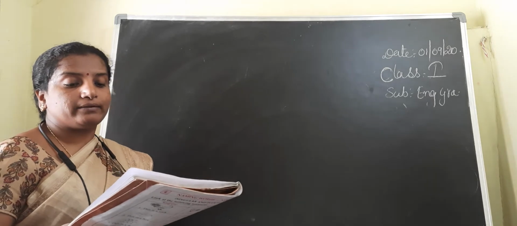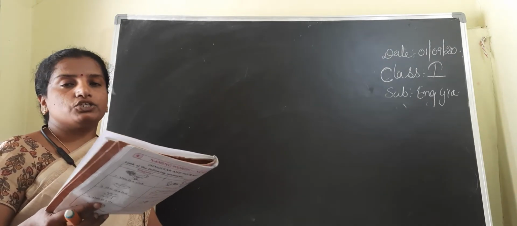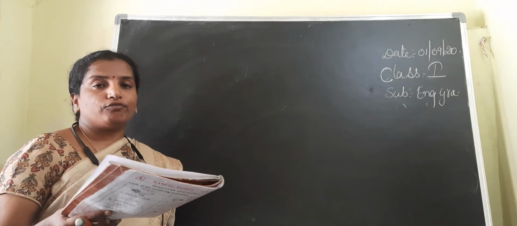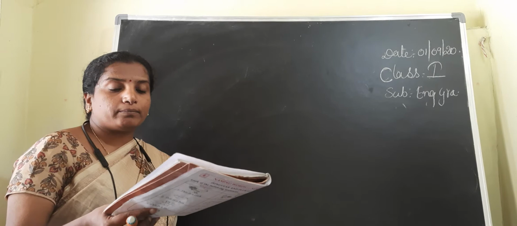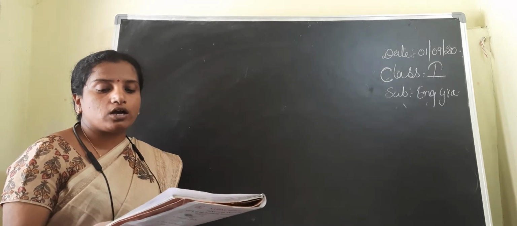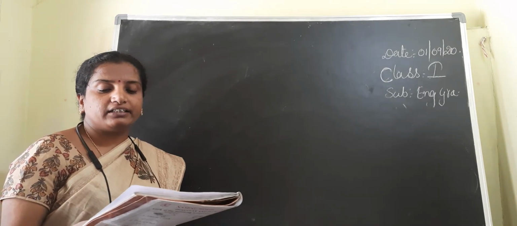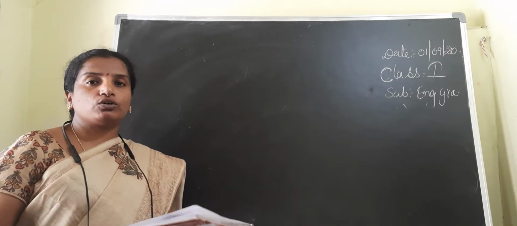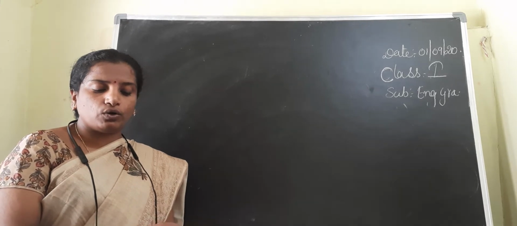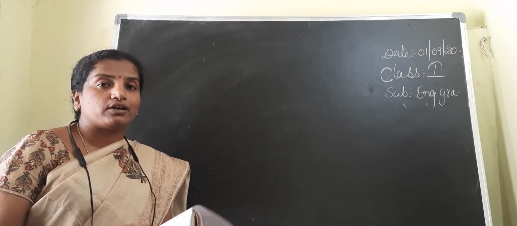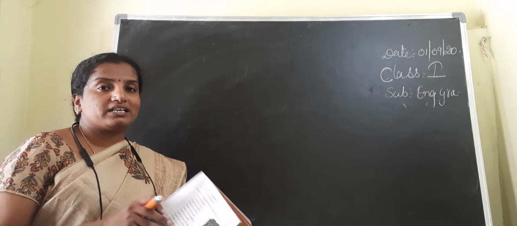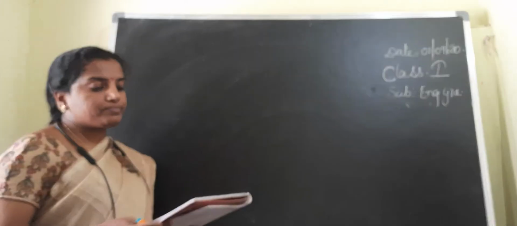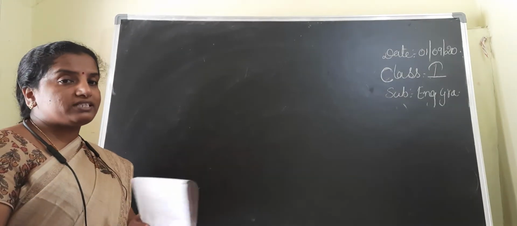Lady, ladies. Child, children. Foot, feet. Man, men. Woman, women. Mouse, mice. Ox, oxen. Tooth, teeth. Thief, thieves. Tomato, tomatoes. Negro, negroes. Potato, potatoes. Mosquito, mosquitoes. See, children, we have discussed how to write the singular form into the plural form